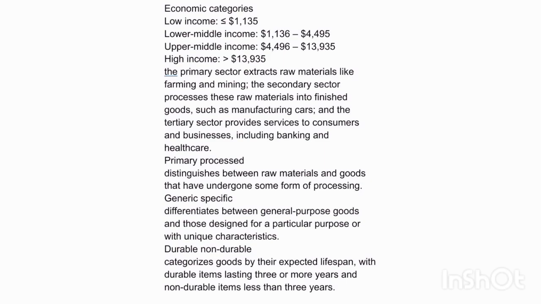Primary versus processed distinguishes between raw materials and goods that have undergone some form of processing. Generic versus specific differentiates between general-purpose goods and those designed for a particular purpose or with unique characteristics. Durable versus non-durable categorizes goods by their expected lifespan, with durable items lasting 3 or more years and non-durable items less than 3 years.